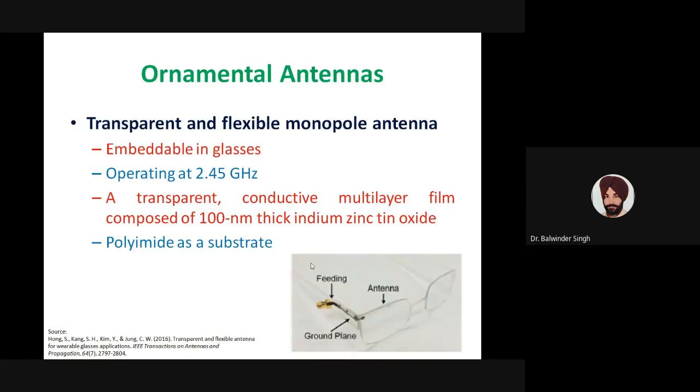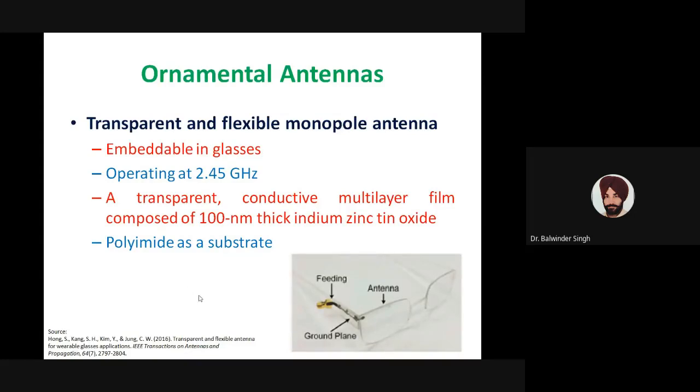This antenna was designed to work at 2.45 gigahertz, and the designers fabricated this antenna using a transparent and conductive film composed of 100 nanometer thick indium zinc tin oxide. This is a particular material which can be used for implementing transparent antennas.